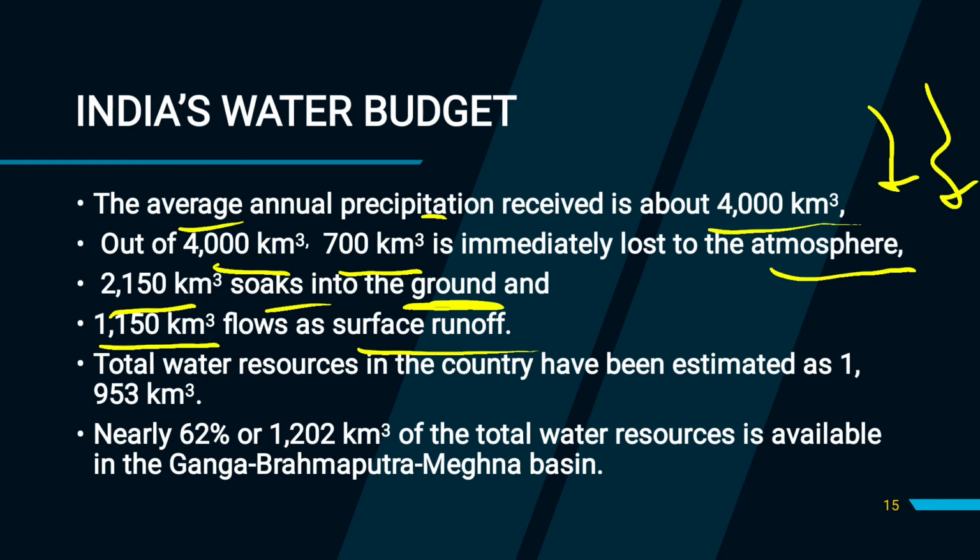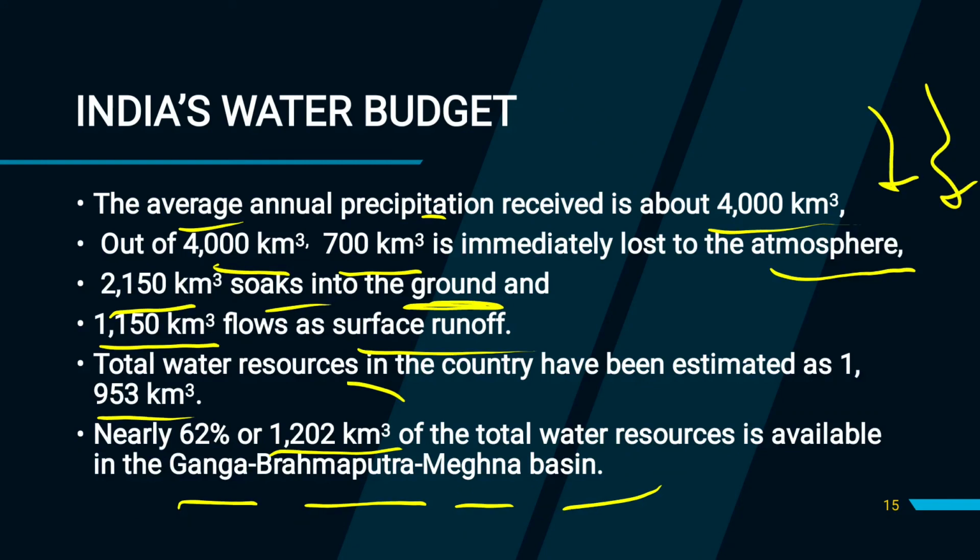Total water resources in our country have been estimated as 1953 km cube. So nearly 62% of the total water resource is available in the Ganga, Brahmaputra and Meghna basin.